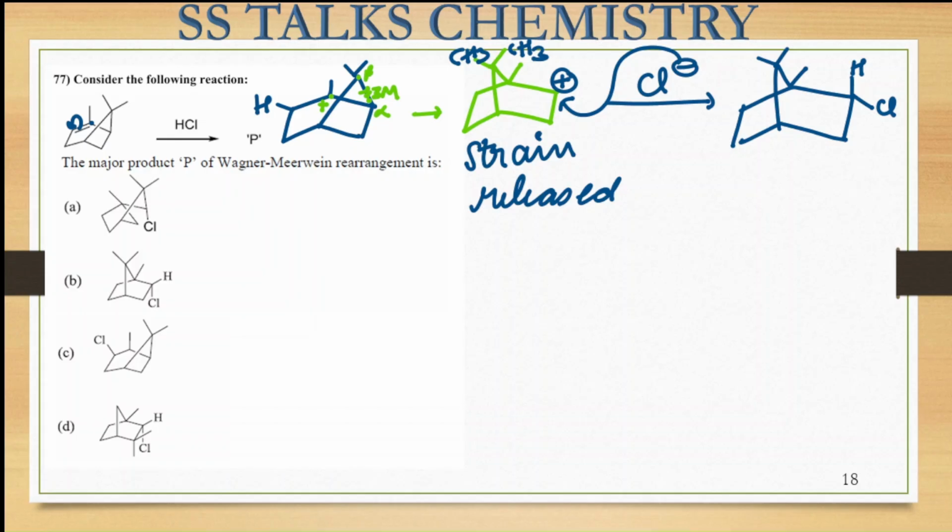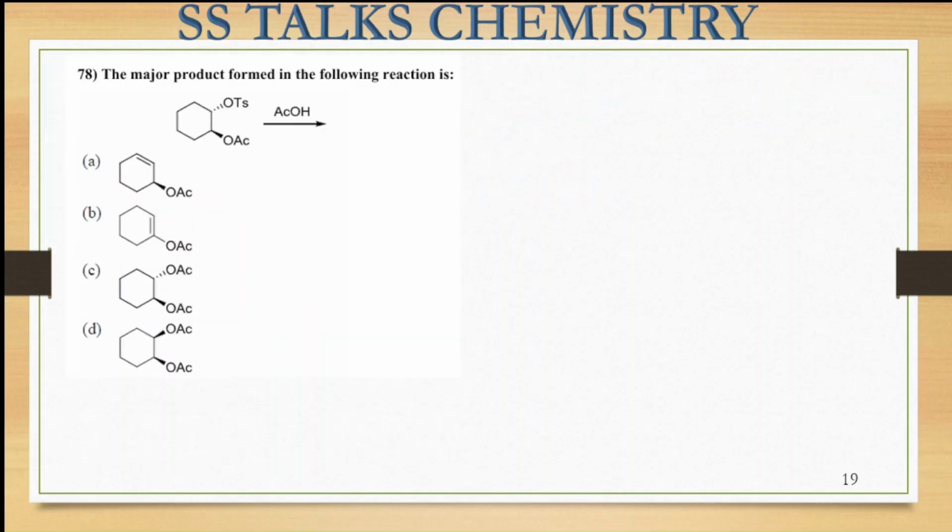Okay, so looking at the options, A is something else, so this is not the answer. B is the correct option. The Cl group is downward and the H is present on the above side and the ring expansion has taken place. Okay, so B is the correct option for this particular question. Right. Now let us move on to the next question, that is this one.